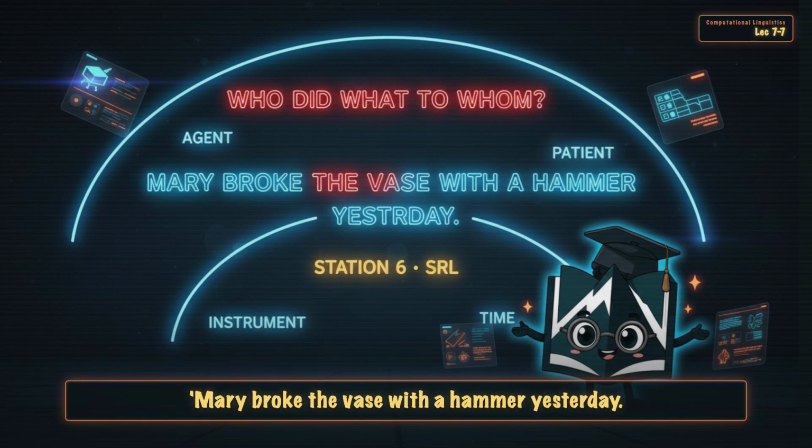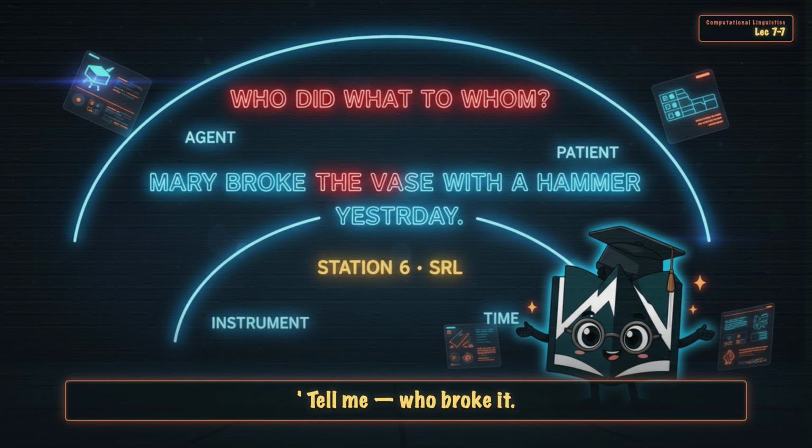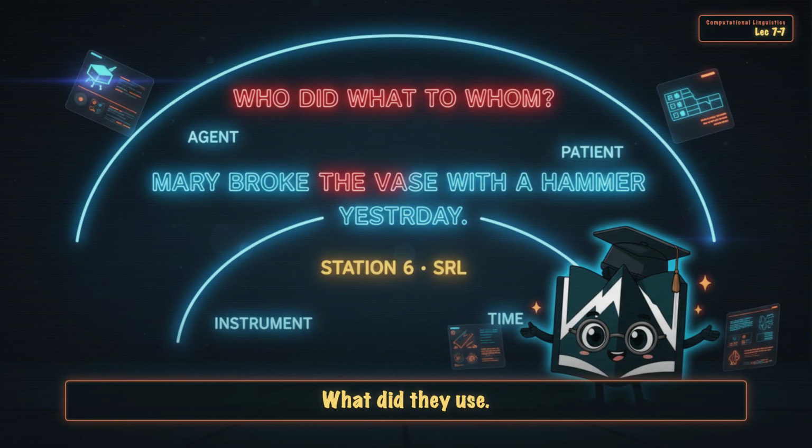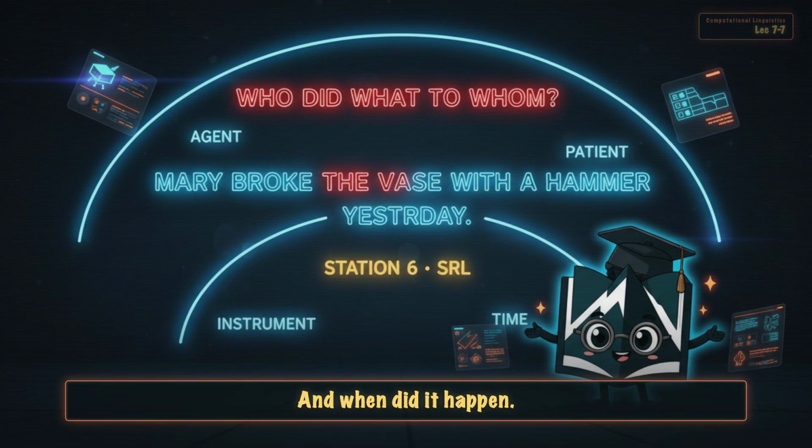Mary broke the vase with a hammer yesterday. Tell me, who broke it? What got broken? What did they use? And when did it happen? You just did semantic role labeling.